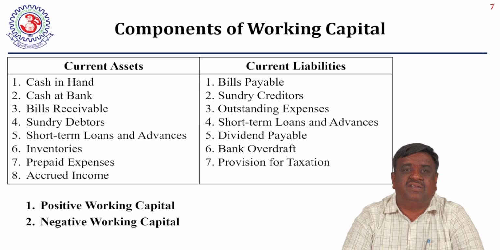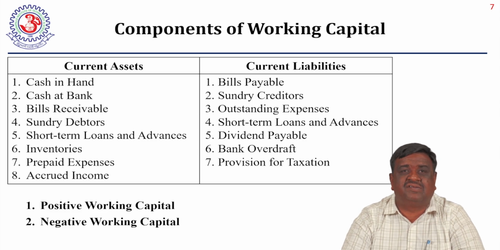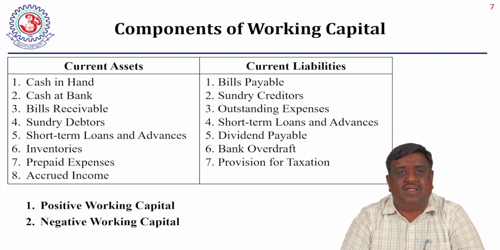So let us see what the components of working capital are. Till now we have discussed current assets and current liabilities. What are the components of the current assets? Basically cash. Cash is highly liquid, so it is a main part of the current assets.